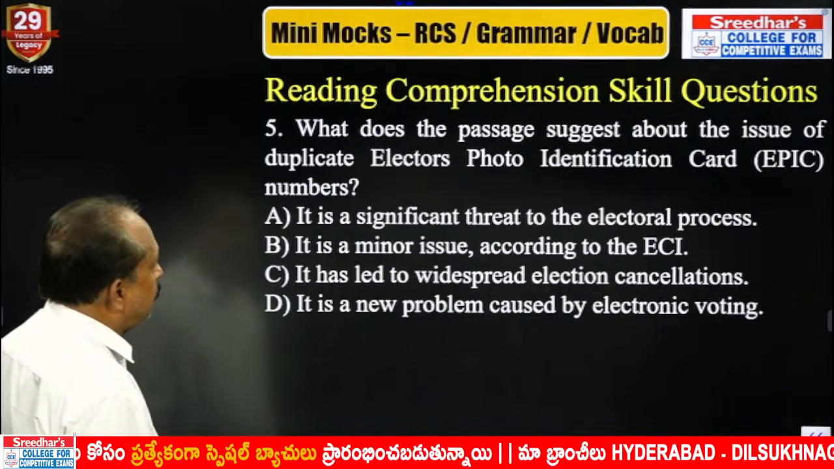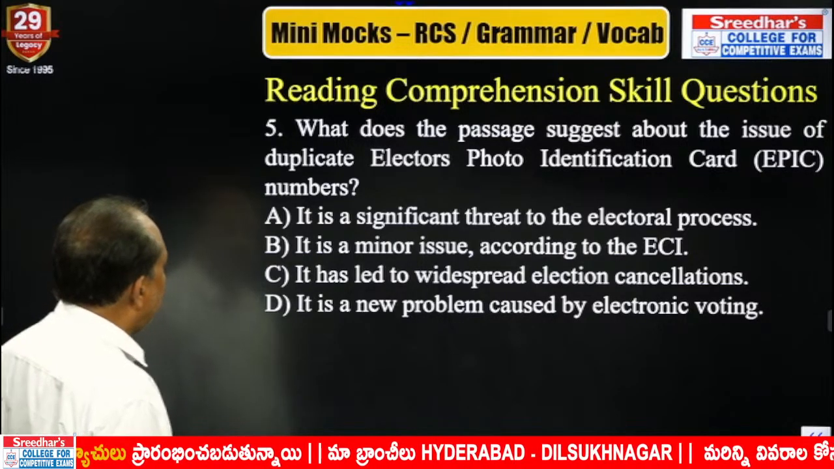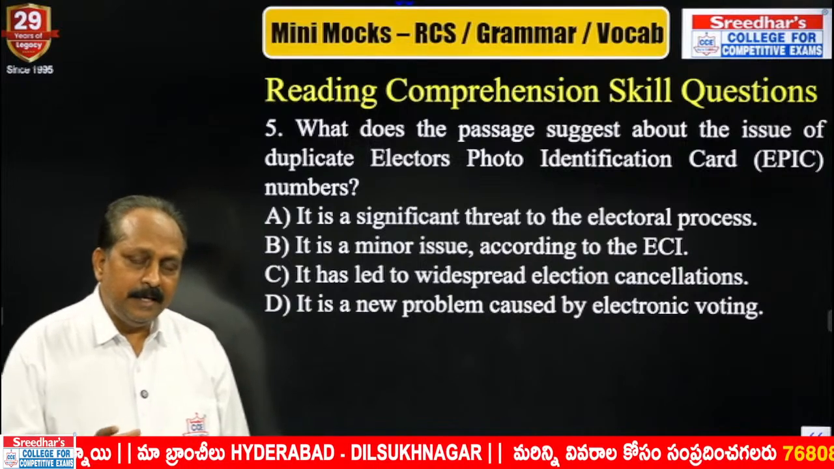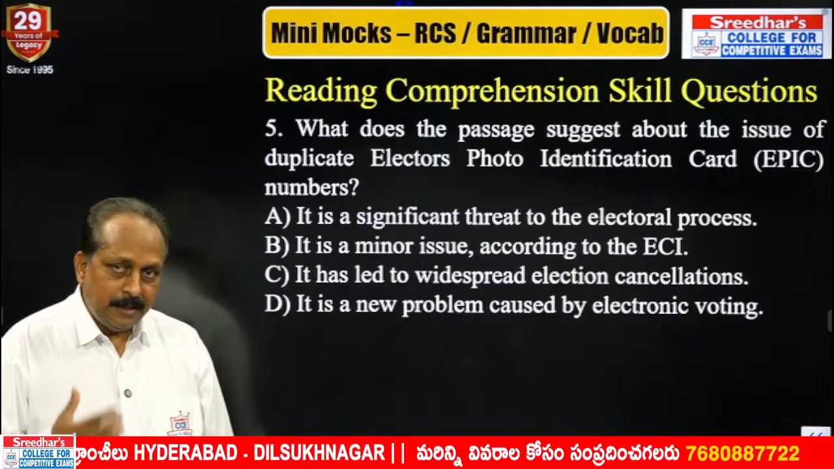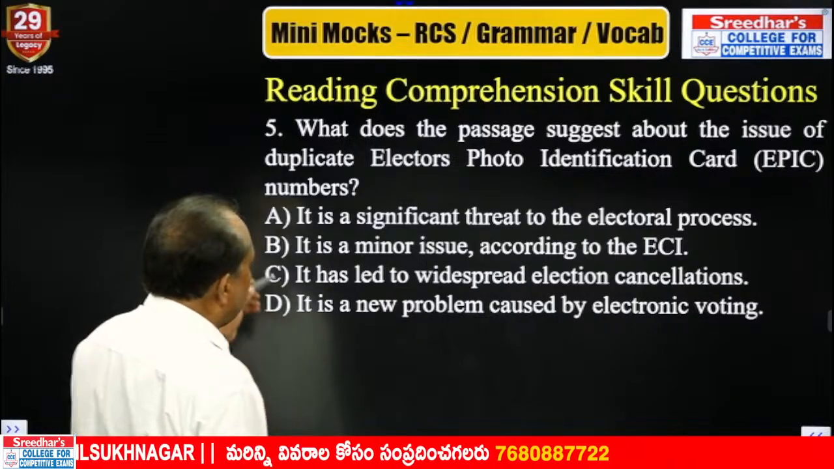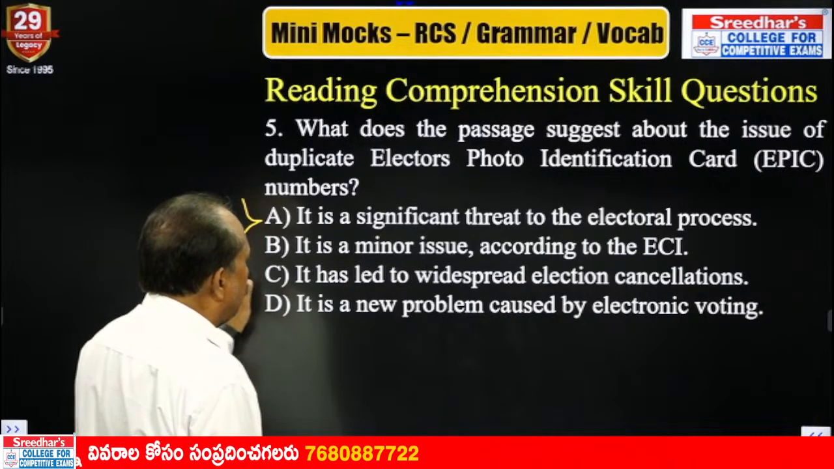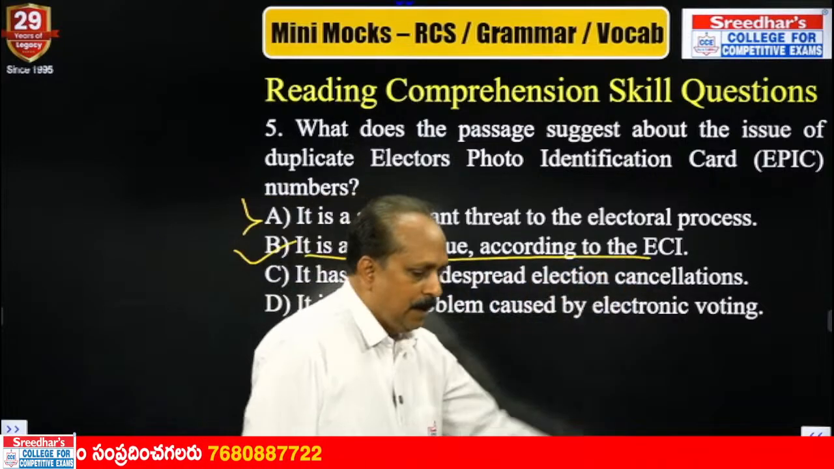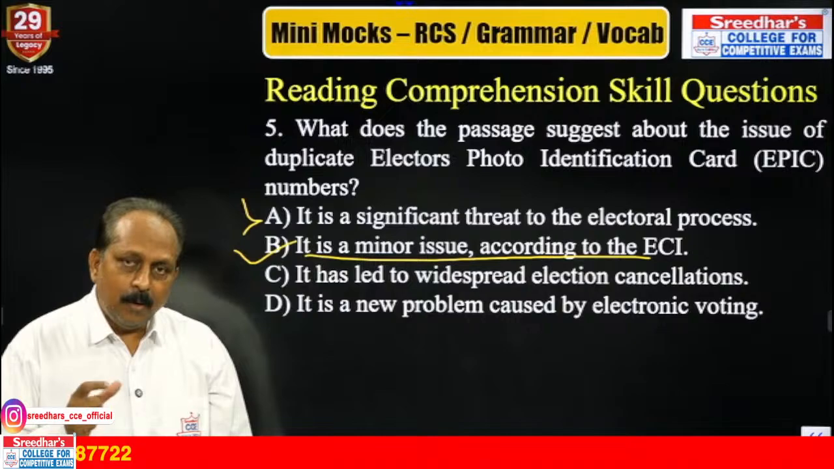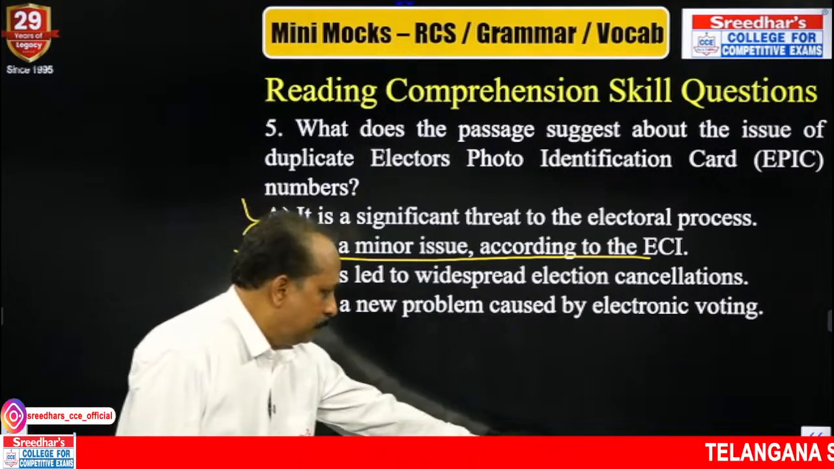What does the passage suggest about the issue of duplicate electors' photo identification card numbers? Not exactly the editorial's opinion. ECI felt that way, averred that. Is it a significant threat to the electoral process? No. It is a minor issue according to the ECI. Trivial, the word has been used, trivial. Trivial means what? Not important, minor, silly, all the words you should recollect.